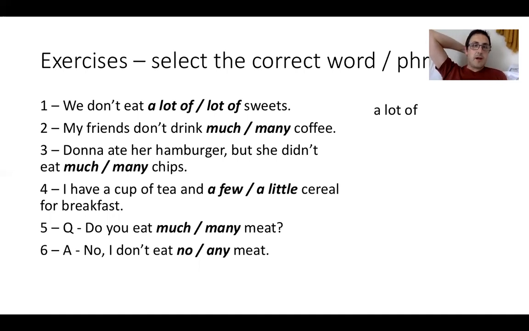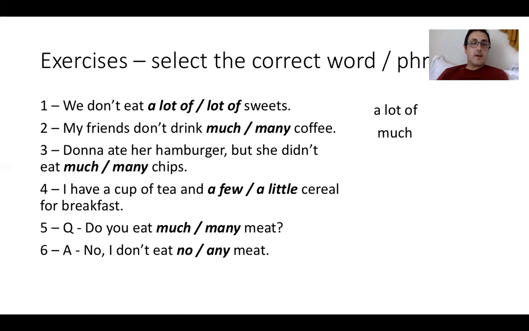Number 2, my friends don't drink much or many coffee. This is negative. Now, coffee is, in this case, uncountable. So if it's uncountable, it's going to be much. If it was cups of coffee, that is countable, like 1 cup of coffee, 2 cups, 3 cups, then you would put many. But it's coffee itself, which is uncountable. So it's going to be much coffee.